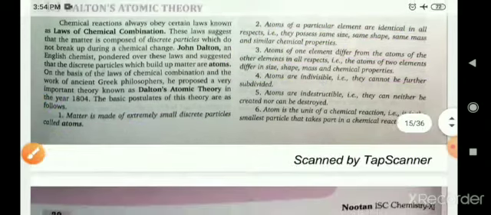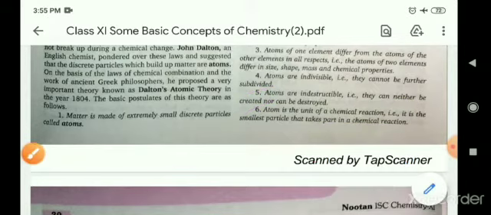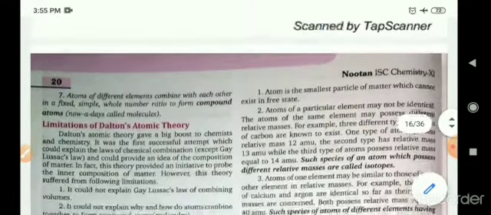Now point number five, atoms are indestructible. That is, they can neither be created nor be destroyed. You cannot create an atom or destroy an atom. Point number six, the atom is the unit of a chemical reaction. That is, it is the smallest particle that takes part in a chemical reaction. So these were all the points of Dalton's atomic theory.